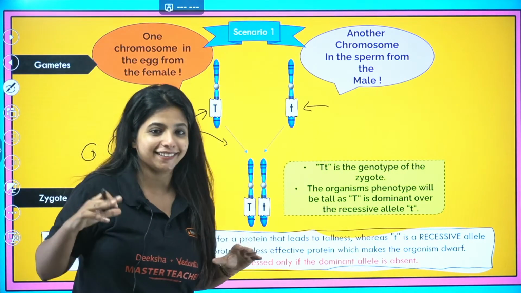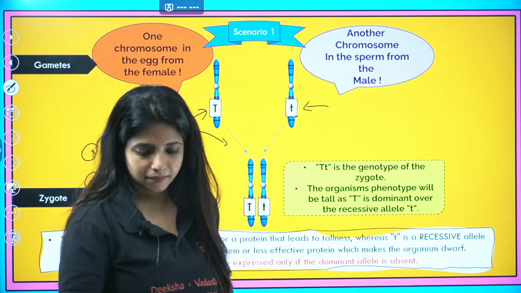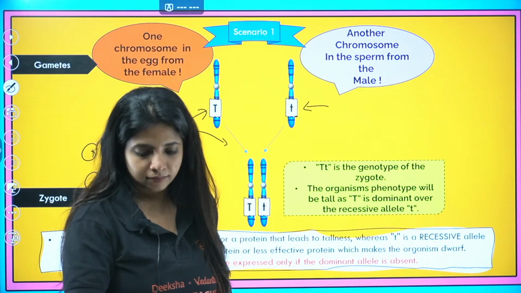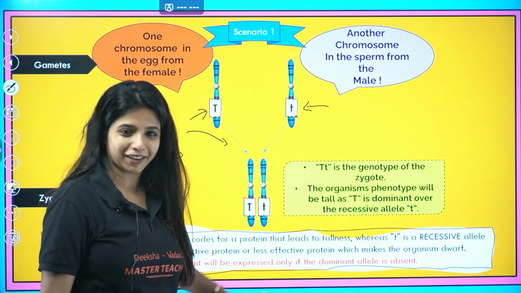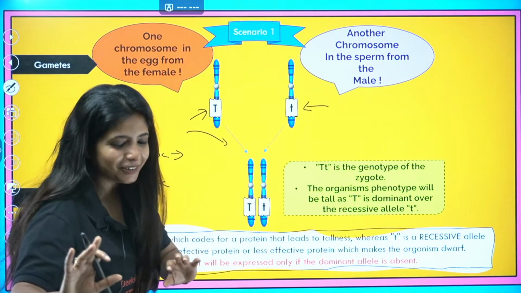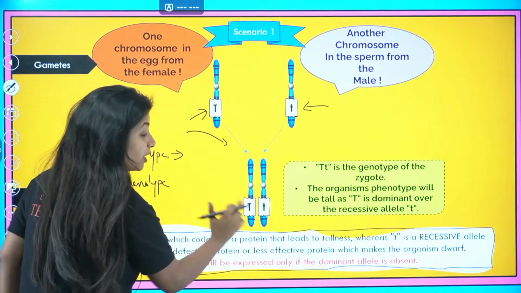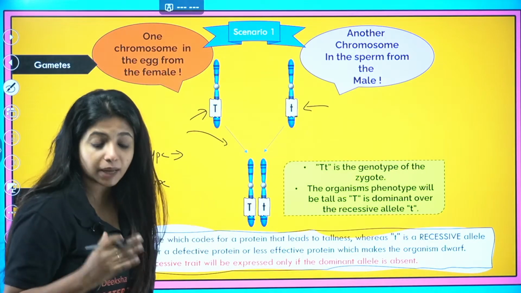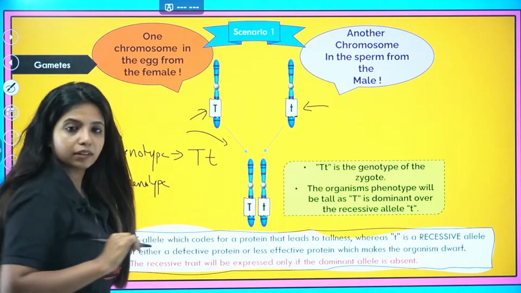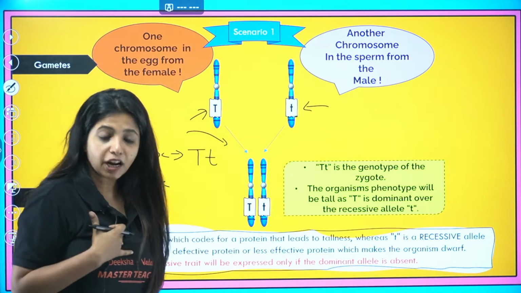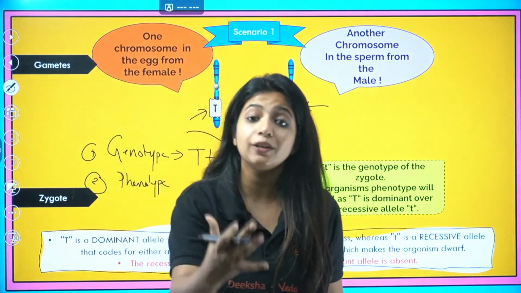Come on, I'm waiting. Someone said heterozygous. We'll come to that. Anyway, genotype means genetic makeup, so I will say it is capital T, small t.